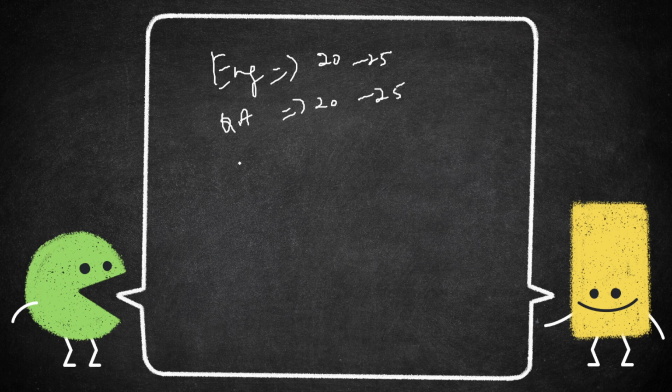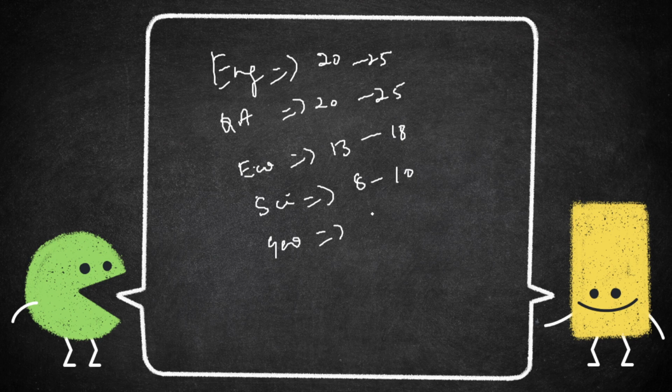The next weightage is for economics, again from 13 to 18. Science, let's assume 8 to 10 questions. Then geography, somewhere around 3 to 7 questions. Environment, since the weightage has been increased, now we can expect 10 to 12 questions. And environment and quality, we can expect around 10 to 15 questions.